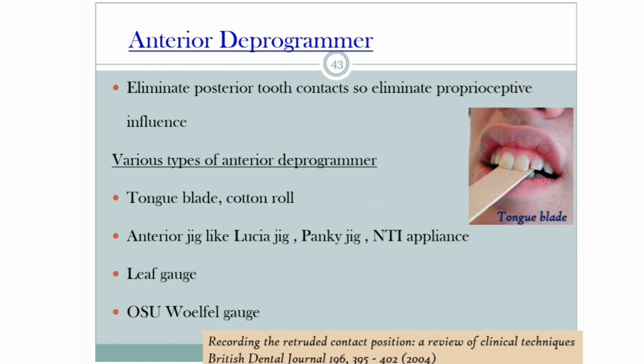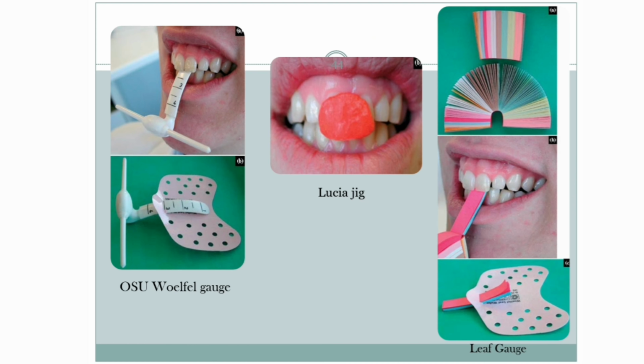Various types of anterior deprogrammers can be used, that is tongue blade, cotton roll, anterior jigs like Lucia jig, Pankey jig, NTI appliance, then leaf gauge, OSU Wiffel gauge. These are the pictures showing various anterior deprogrammers.